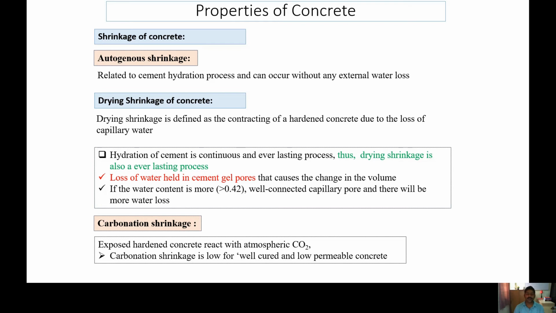So if you are not able to distinguish between the shrinkages, then the IS code specifies that if you don't have any other information, in that case the total volume shrinkage can be considered as 0.003. Total volume shrinkage means you have to consider the cumulative effect of autogenous shrinkage, plastic shrinkage, drying shrinkage, and the carbonation shrinkage. Consider all the shrinkage values, and for the total shrinkage you have to consider 0.003 for design purposes.